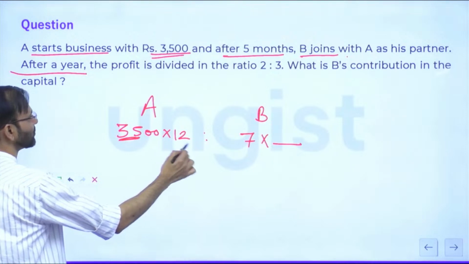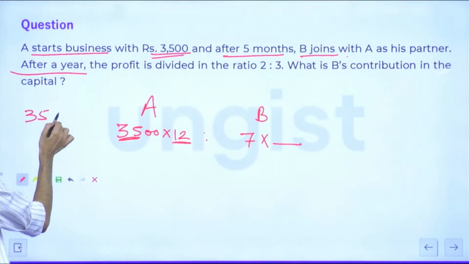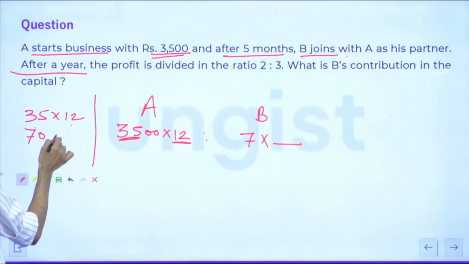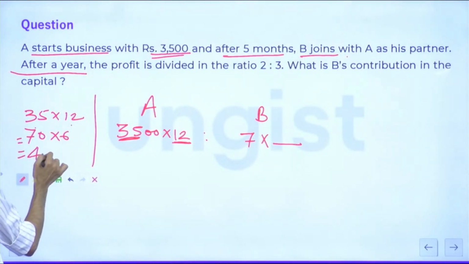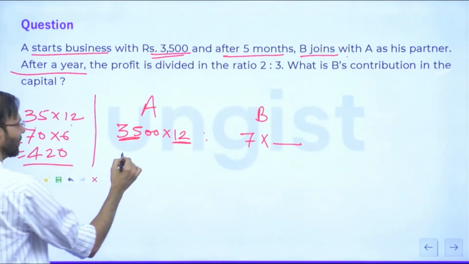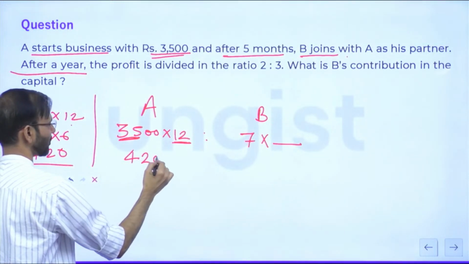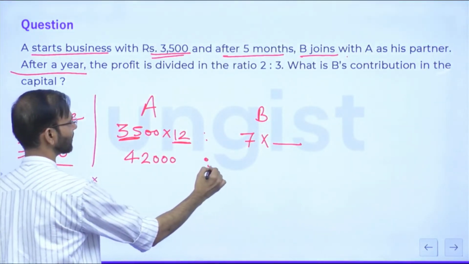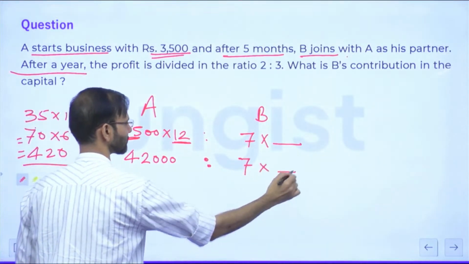So 35 into 12, देखिए everyone, 35 into 12. So we need to halve this number and double this number. So this is 70 into 6. This is what? 420, right? So guys, this is 42,000. Everyone fine now? Correct? And this number we don't know, so it's fine.